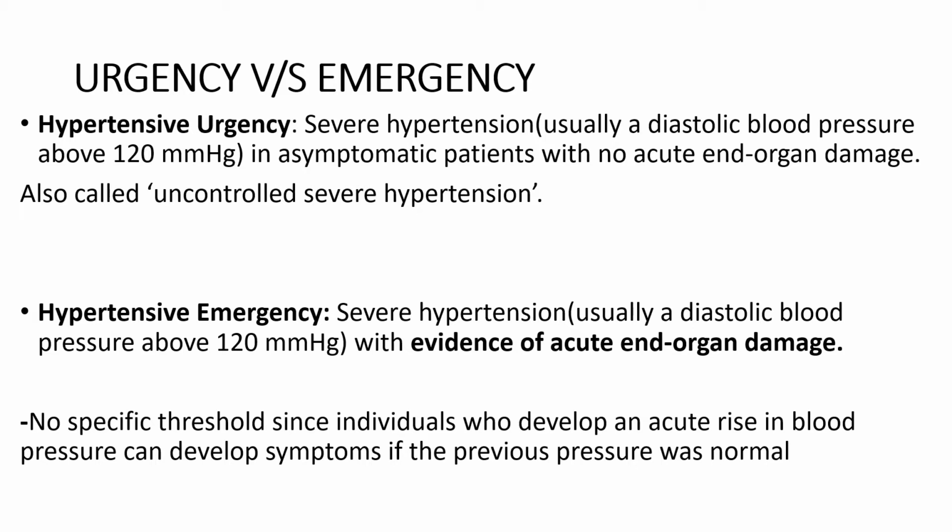Whereas hypertensive emergency is severe hypertension, which is also usually diastolic blood pressure of more than 120 millimeter of mercury with evidence of acute end organ damage. Also to be noted is that there is no specific threshold, since individuals who develop an acute rise in blood pressure can also develop symptoms if the previous blood pressure was normal.